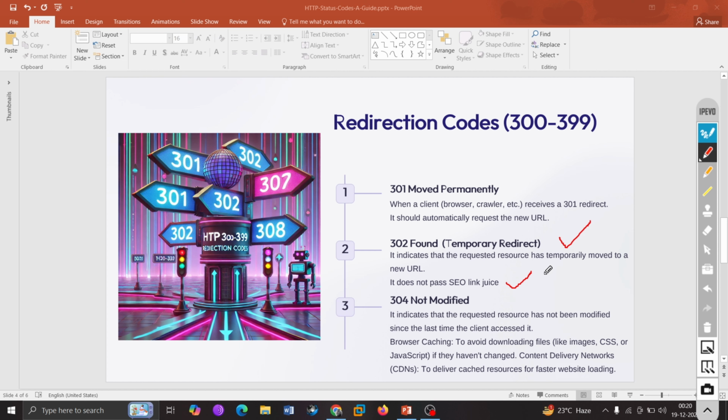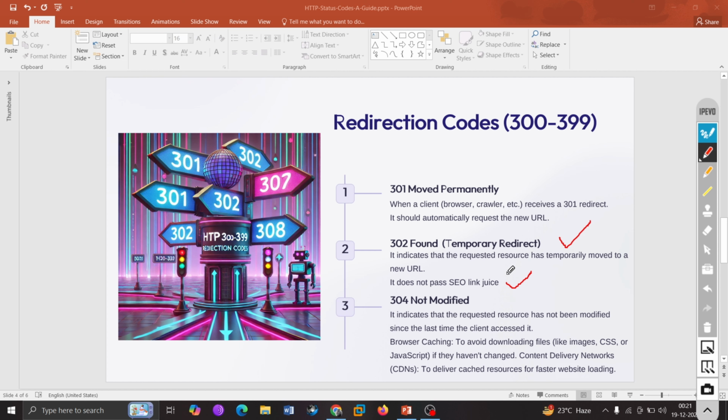But we can also, apart from that, find 302 where they are going to perform A/B testing, like to test different versions of a page without affecting the original URL. So that is where we also use a 302, right? I mean, if we talk about a promo page, or a campaign, or a login or authentication page.